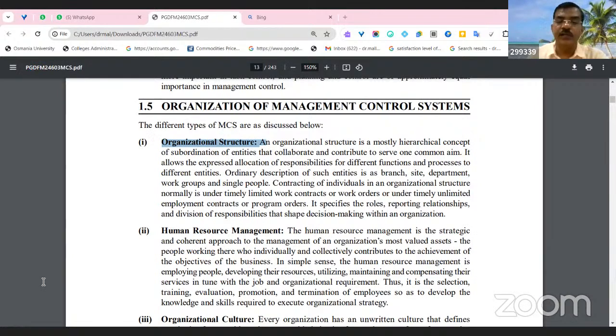They can introduce new technology, right? The market is very high, whereas very small firms differ in size, sites, department, work group, and single people. So the management system differs. We can't say all are implementing the same strategies or the same system. Why? Because the size is different, the process is different, the functions are different. One firm has five departments, another firm has 50 departments, another firm has 500 departments.